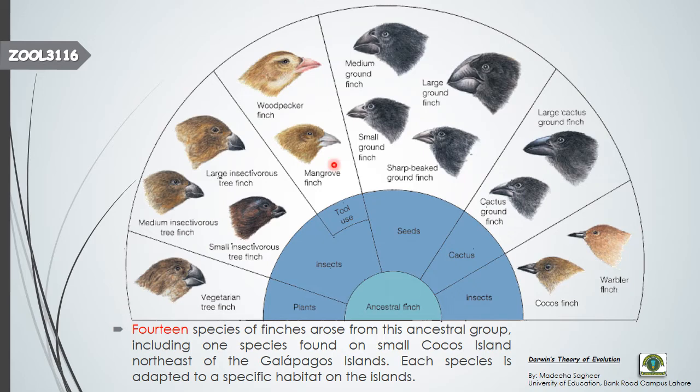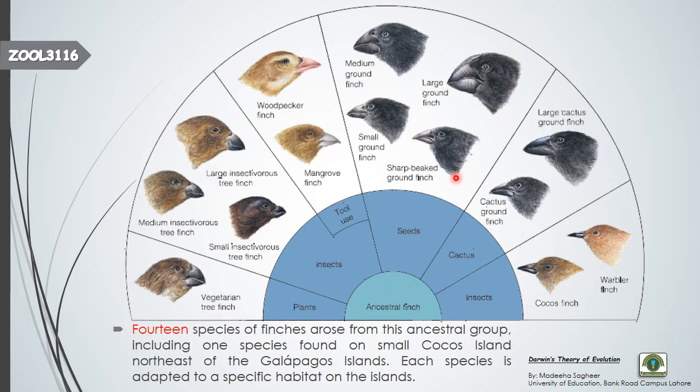Here you can see easily that this ancestor finch has been divided or adapted into 14 different species. These are the 14 species, including the plant eater. And these two are the insect eater finches. These are the finches that use tools while having their food.